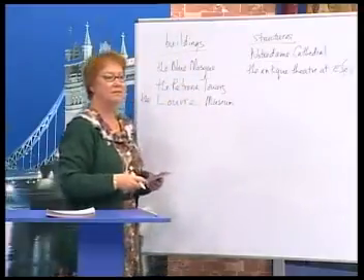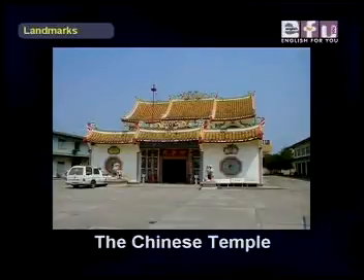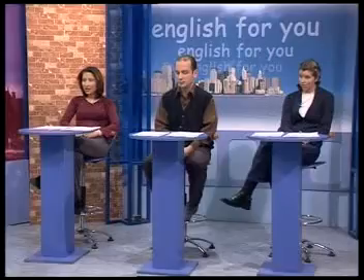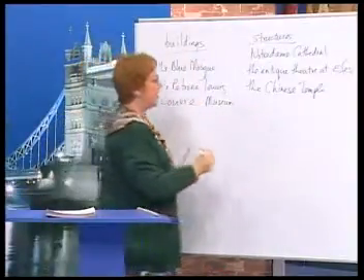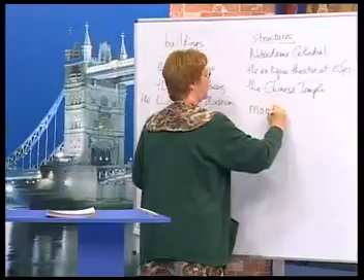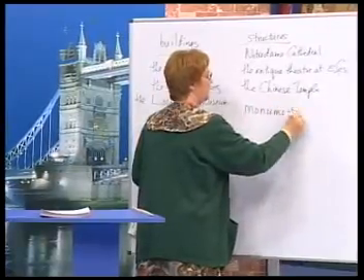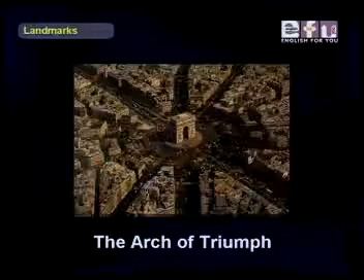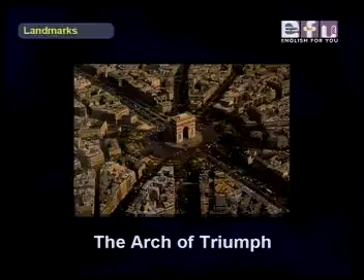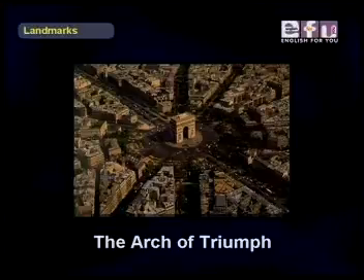Okay, and Susan? The Chinese Temple. All right, and where is the Chinese temple? It is in Malaysia. Yes, of course. All right. Now, let's look at some monuments. And these are special structures. Okay, Isabel. The Arch of Triumph. Yes. The Arch of Triumph. In French, it's l'Arc de Triomphe.